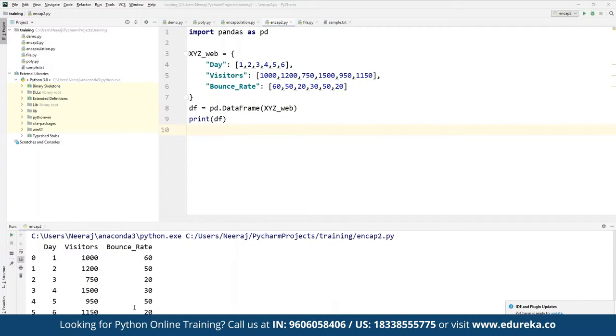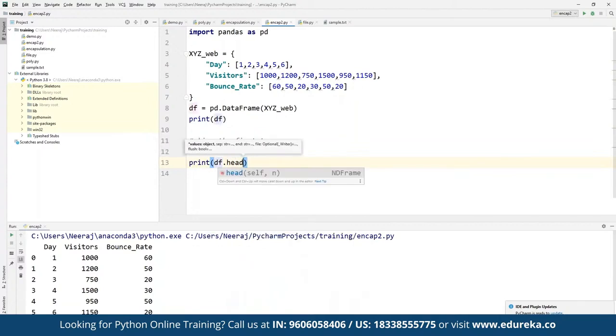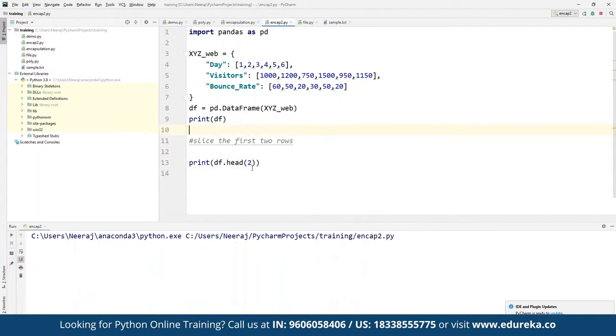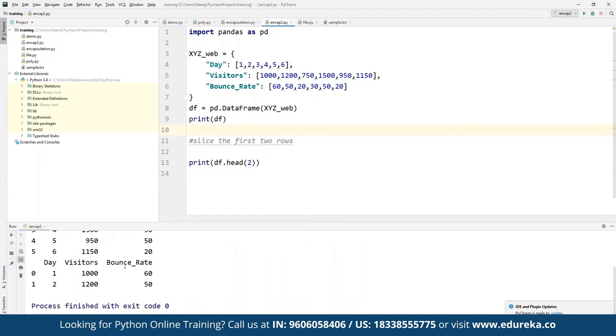Now if you want to go ahead and slice it, we can customize this one. For example, we can slice only the first 2 rows, so only the first 2 details. For that, we define print, and here we define df. From the given data frame, we want to print head, and from head we want to print 2. That means the first 2 rows should be printed here. We define df.head(2). Now if we run this again, we would be able to see the data frame along with the sliced element, as in the first 2 rows have been printed, as you can see here.